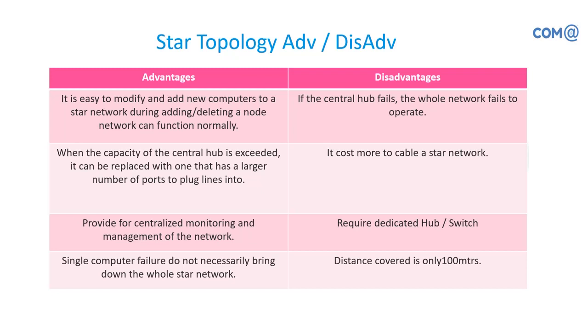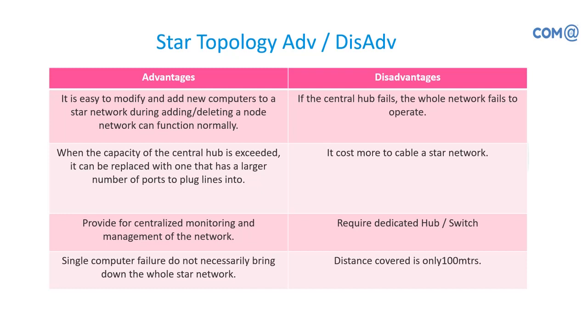When the capacity is exceeded in one hub or switch and I need additional systems, say I have an 8-port switch and I need another 8 ports, I can just use the eighth port of that hub or switch as an uplink port and connect it to another hub or switch. So it will be extended. It is another simple activity to expand the network. Or I can remove the 8-port switch or hub and install a 16-port or 24-port switch as a whole. So immediately I can expand my network without any additional configuration.